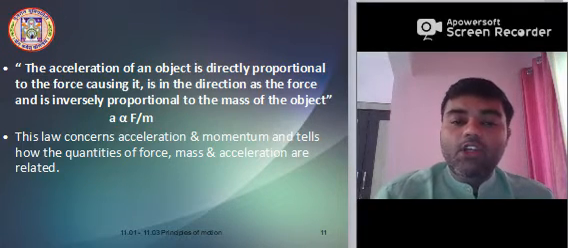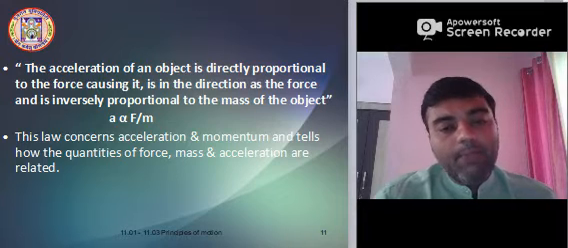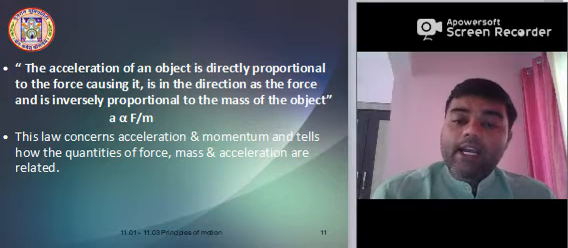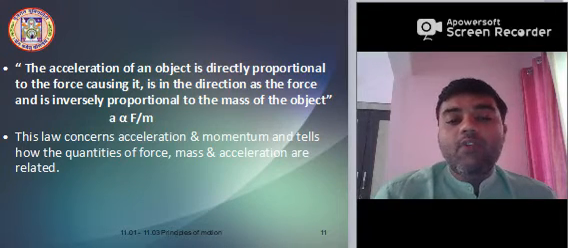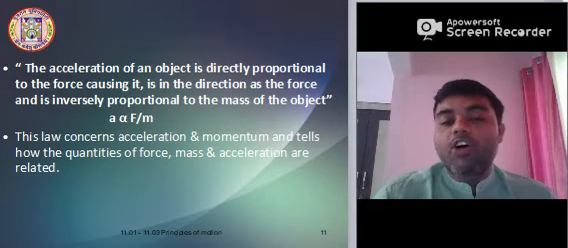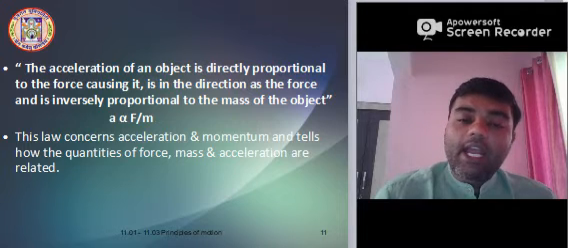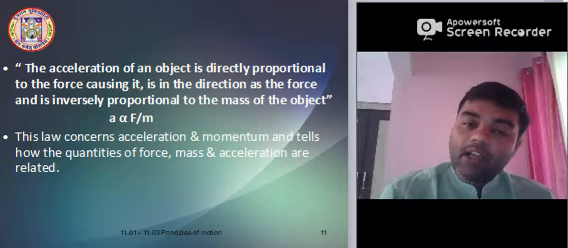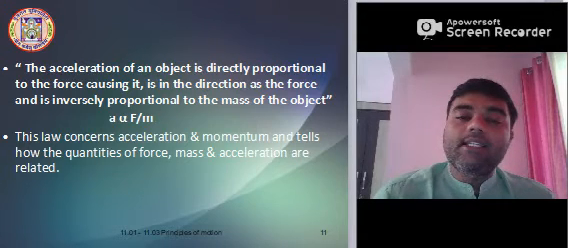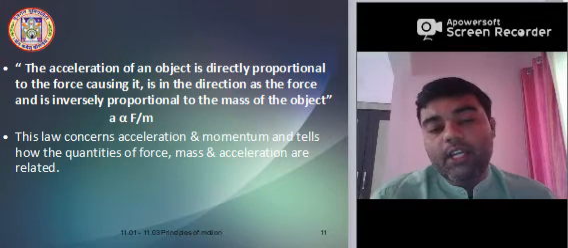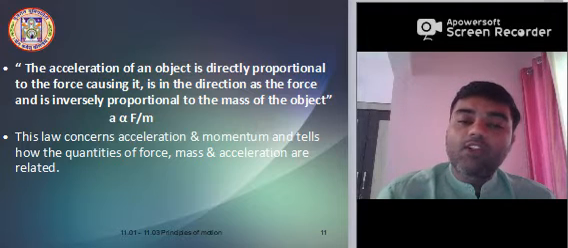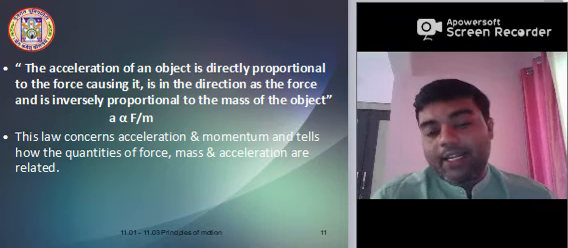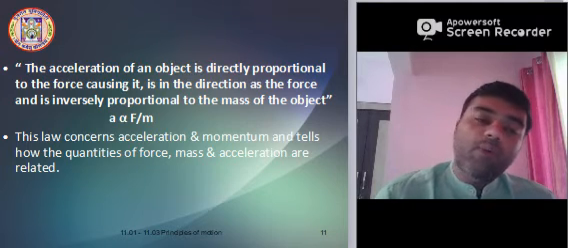The acceleration of an object is directly proportional to the force causing it, is in the same direction as the force, and is inversely proportional to the mass of the object. It means a is proportional to F upon m. I want to repeat again. The acceleration of an object is directly proportional to the force causing it, is in the direction of the force, and is inversely proportional to the mass of the object. That is, a is proportional to F upon m.